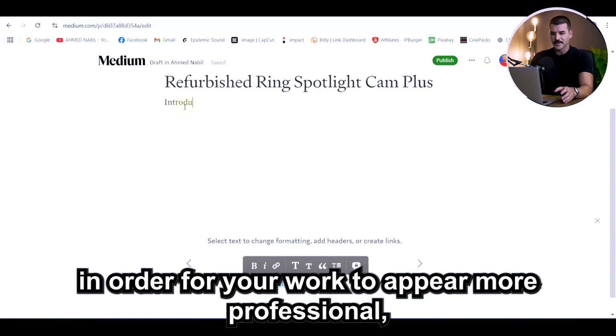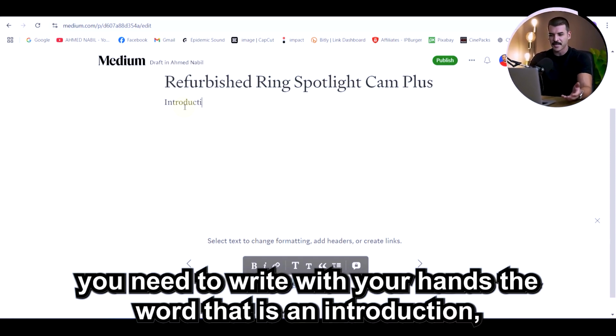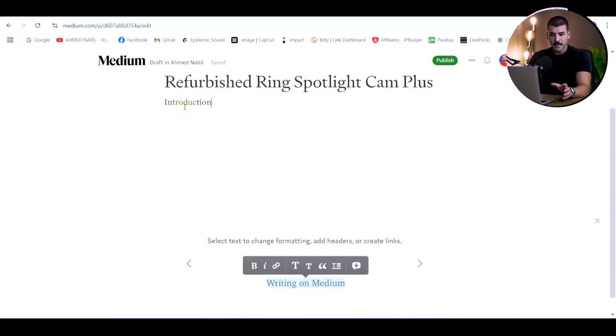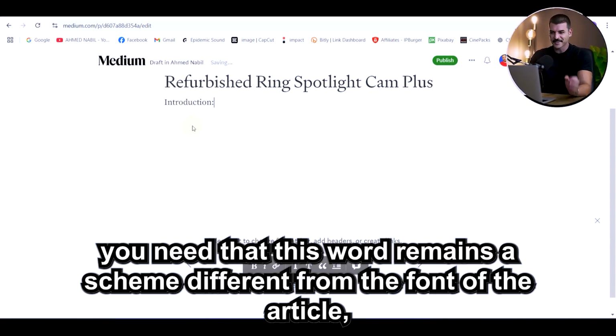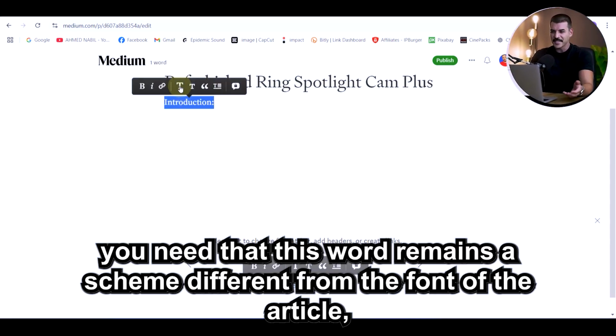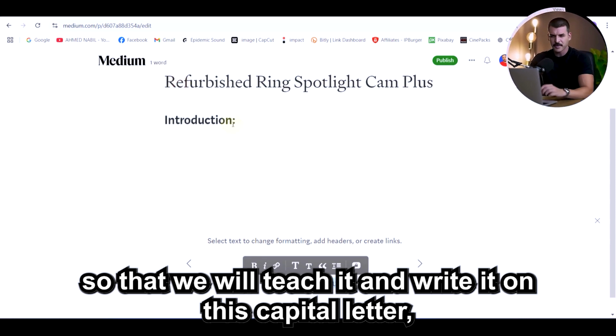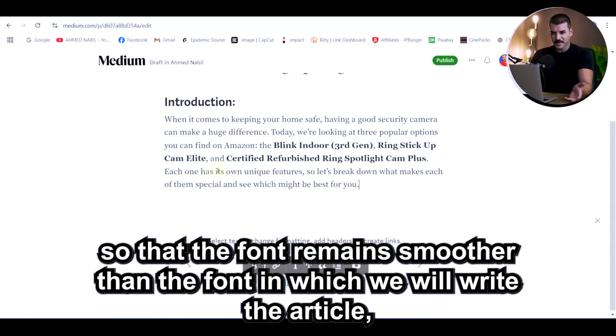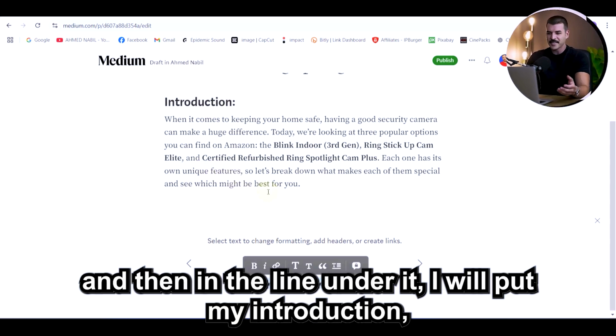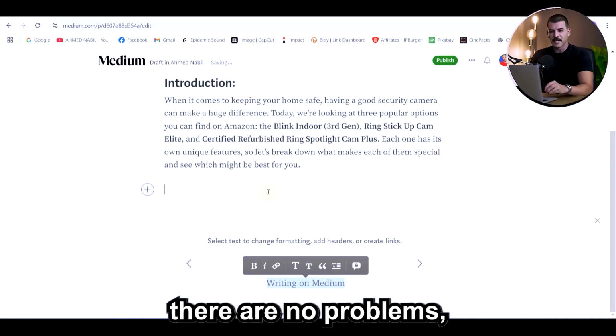And of course, in order for your work to appear more professional, you need to write the word introduction by hand. For consistency, you need this word to remain in a style different from the font of the article, so we will highlight it and write it in capital letters, so that the font remains different from the font in which we will write the article. And then in the line under it, I will put my introduction. There are no problems.